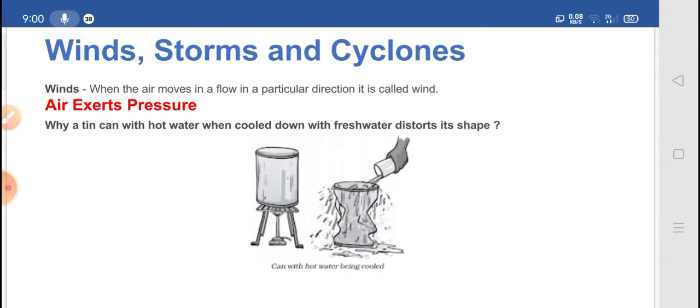Now first of all, what is wind? We all know that when the air comes into movement, it produces wind. Or we can say that when the air moves in a flow in a particular direction, it is known as wind. And we all know that air exerts pressure, right? We have discussed this topic in our previous chapter, force and pressure.